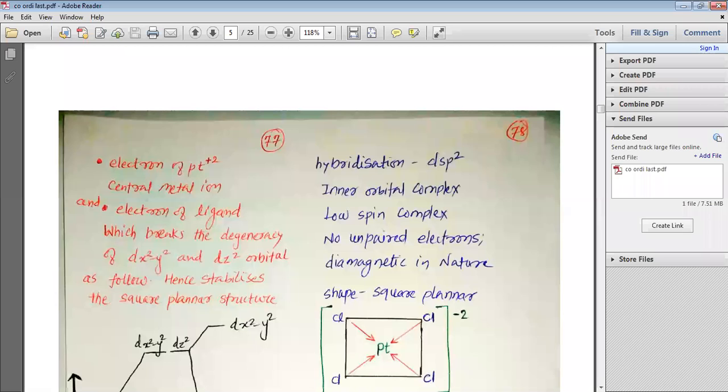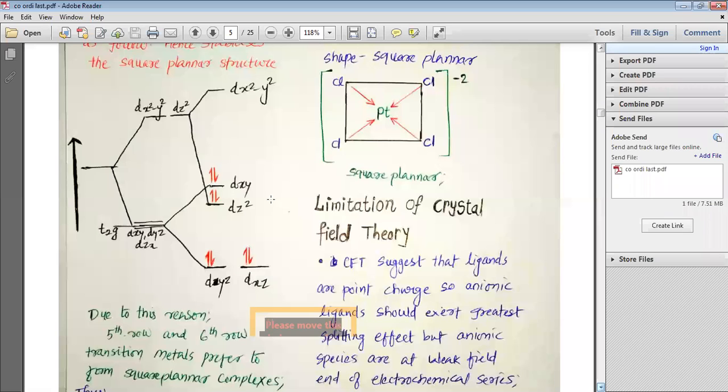Please look at this, my dear students. This is the figure I have shown. The upward arrow shows the energy. We can see that t2g are dxy, dyz and dzx. We have eg, dx2-y2 and dz2. This degeneracy of dx2-y2 and dz2 has been broken.